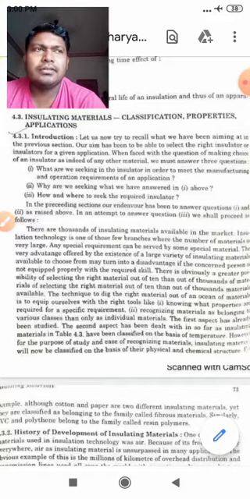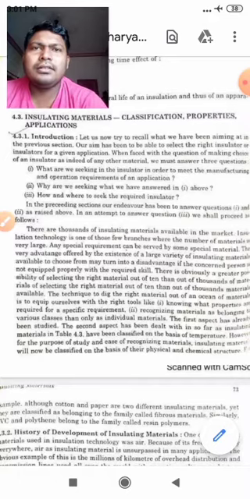Then they will think what was the root cause of this kind of problem. Then they will find out that the kind of insulation which was selected was not proper, because the insulator which was chosen was not having the right temperature rating. As a result, it is now asking for a number of maintenance works.